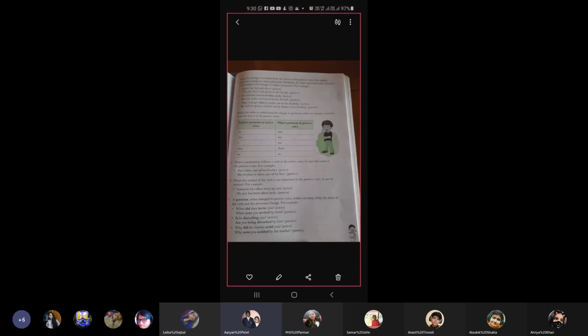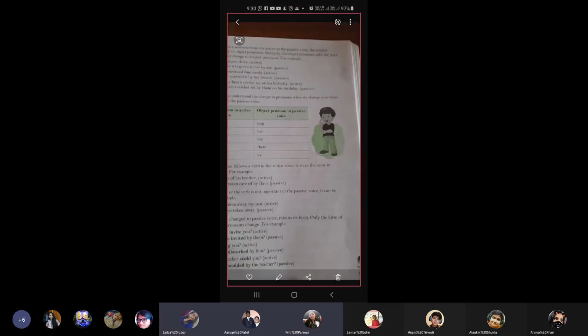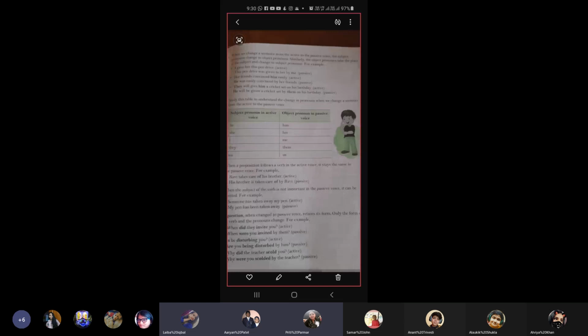Let us begin with active passive, which we started. We are on the fourth page heading, which is saying when we change a sentence from the active to the passive voice, subject pronoun changes to object pronouns. Similarly, the object pronouns take the place of the subject.